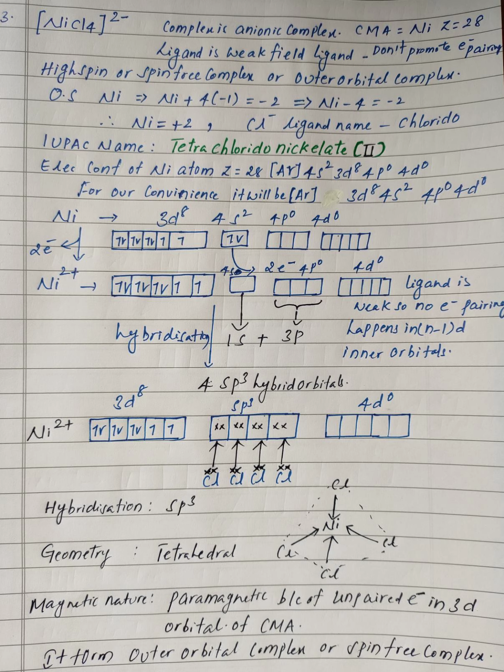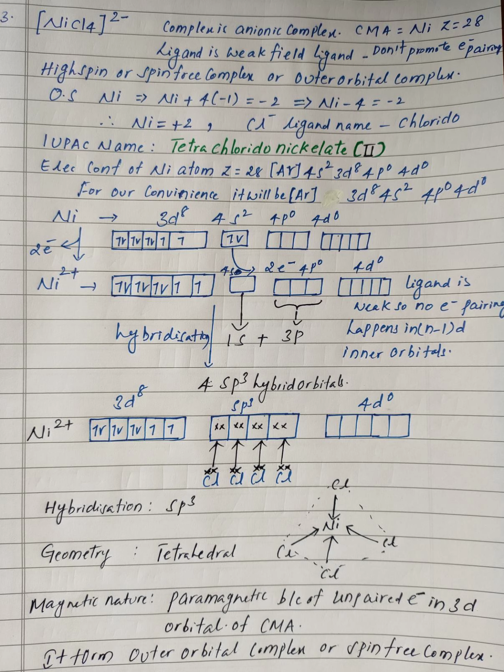Now for the description of this coordination compound through valence bond theory, first we have to see the electronic configuration of the normal nickel atom, whose atomic number is Z = 28. If we simplify the configuration with respect to the nearest noble gas, it will be [Ar] 4s2 3d8 4p0 4d0. For our convenience, we are rewriting it as [Ar] 3d8 4s2 4p0 4d0.